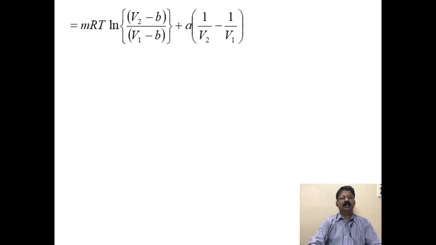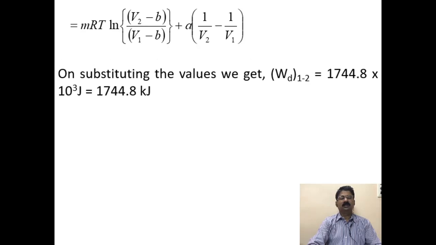If you integrate that, you will get MRT ln((V2 minus B) divided by (V1 minus B)) plus A into (1 by V2 minus 1 by V1). Now substitute, because you are given all the values here. You will get the work answer as 1744.8 × 10⁻³ joules or 1744.8 kilojoules.